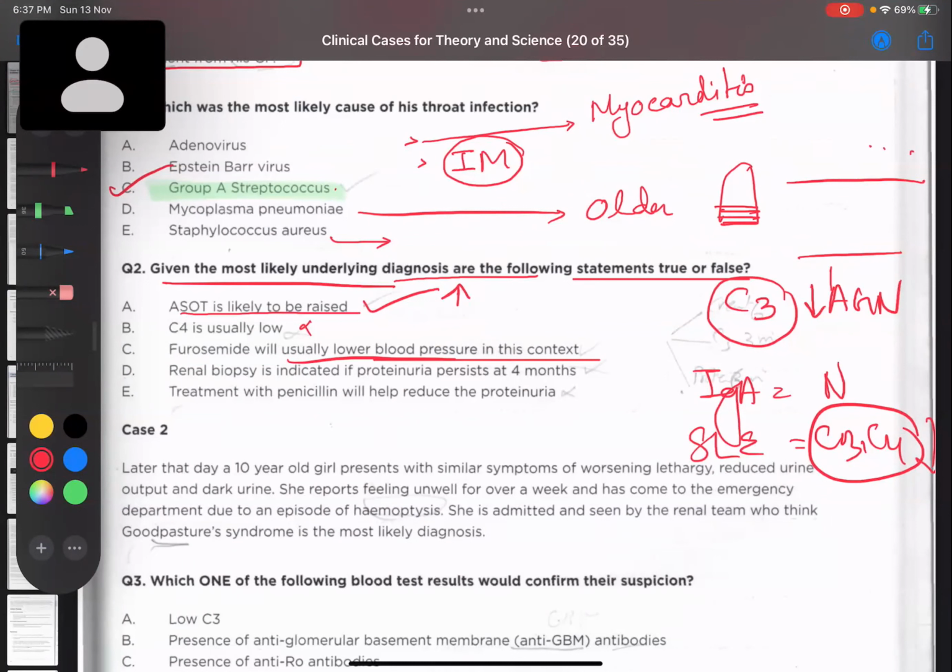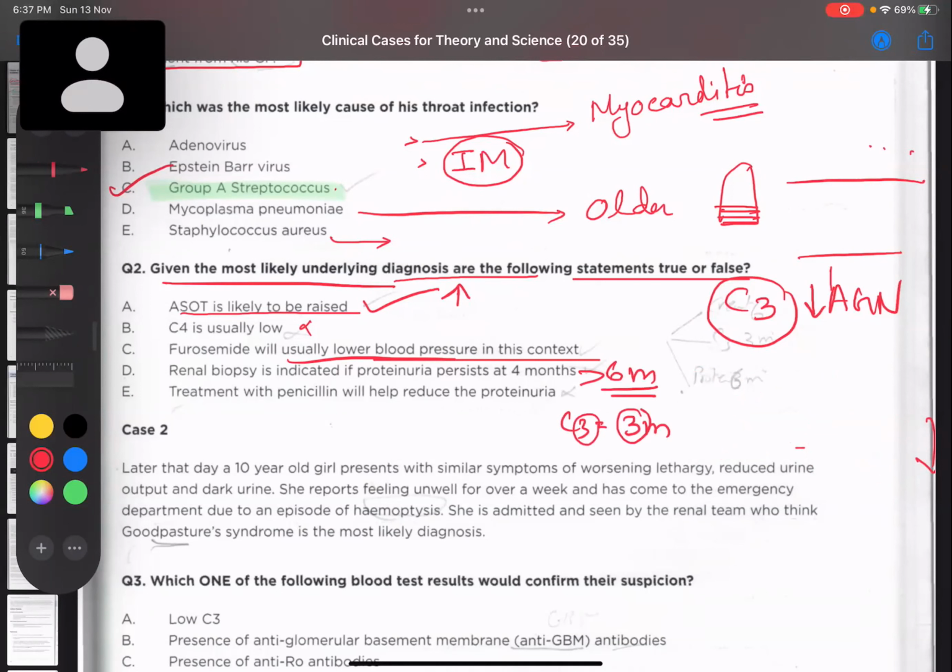Renal biopsy is indicated if proteinuria persists at 4 months. Is it? First of all, there are certain indications of renal biopsy. There are 3 important indications. First one is proteinuria more than 6 months. Then we have C3 low for about 3 months. Third one is if the creatinine is high for more than 1.5 months, or they say 6 weeks.